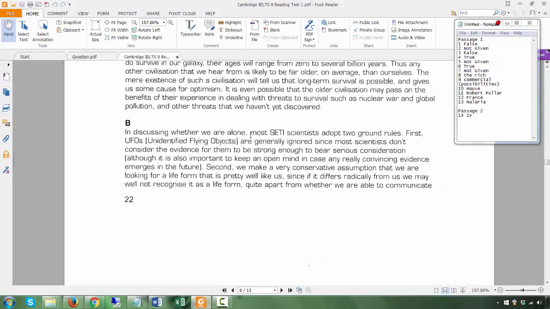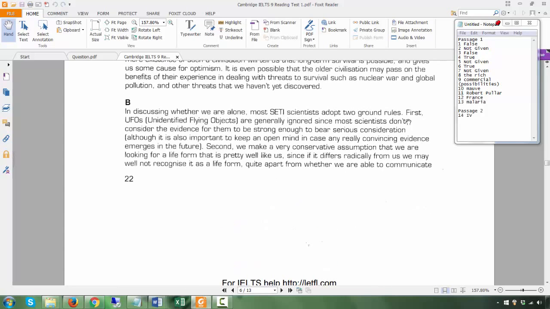In discussing whether we are alone, most SETI scientists adopt 2 ground rules. Now, ground rules are assumptions. Ground rules are kind of things that we all accept. Okay, so these are assumptions. Then it talks about the first and second. So the whole of paragraph B is about the assumptions, the things that we all accept. Okay, we don't debate, we agree upon.